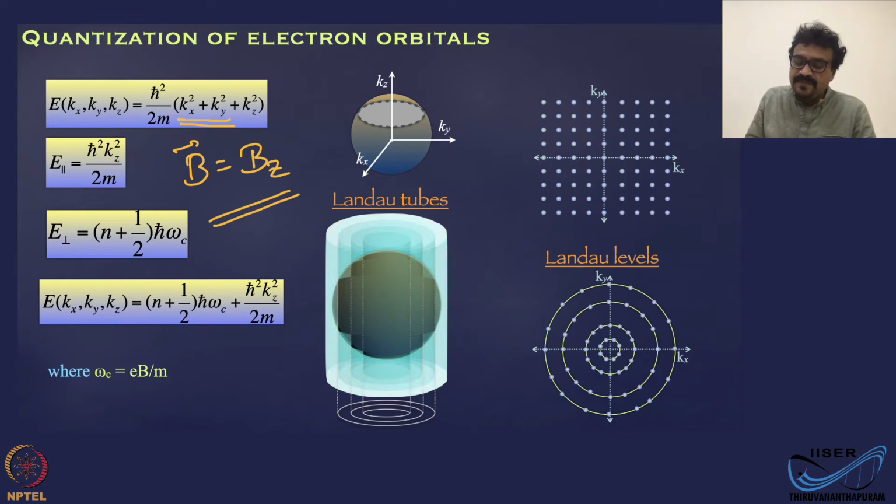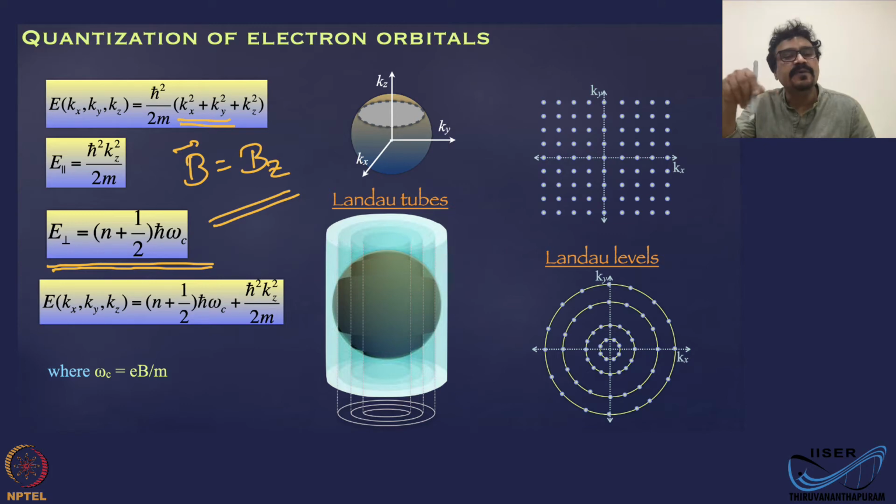Now, from basic quantum mechanics, we know that the energy corresponding to that motion is given by (n plus 1/2) h bar omega, where E perpendicular defines the energy which corresponds to the motion perpendicular to the field.